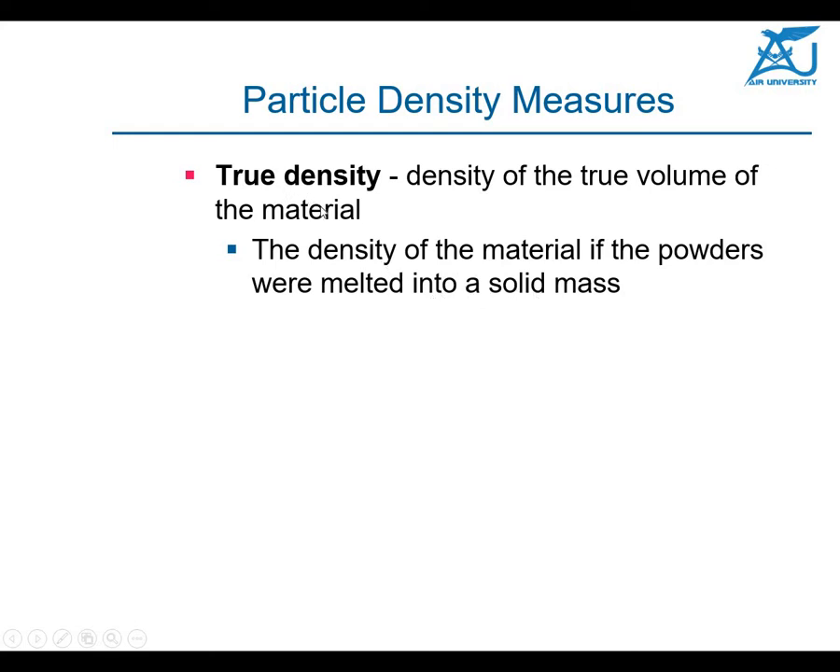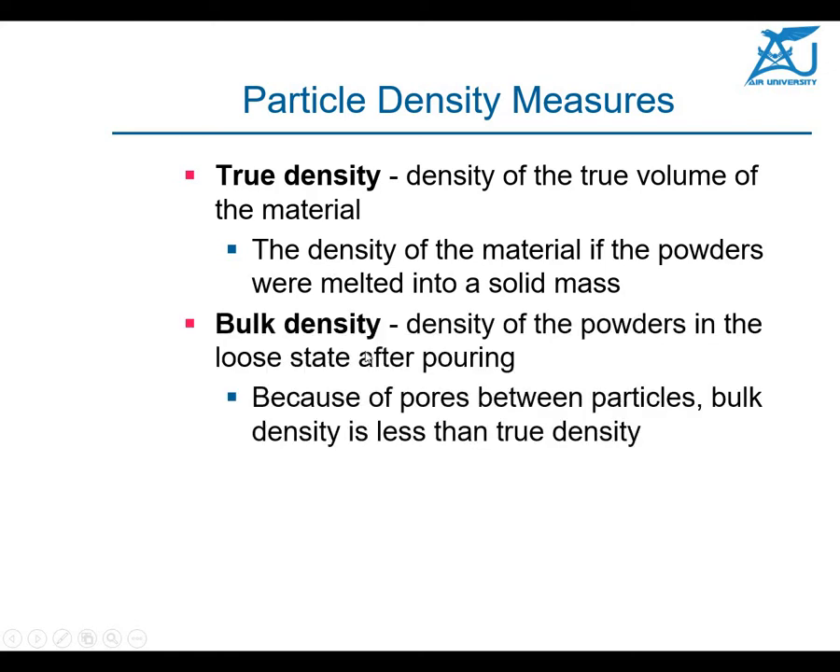But generally the powder is not melted. So we use another term, that is the bulk density, because the powder is not melted at all, but is just pressed and then heated in the furnace, which we call sintering. Bulk density is the density of the powder in the loose state after pouring. It will have a lot of pores between the particles, so bulk density is generally less than the true density. True density assumes the powder were melted into a solid mass, but here the powder is in loose form, so the bulk density will be less.